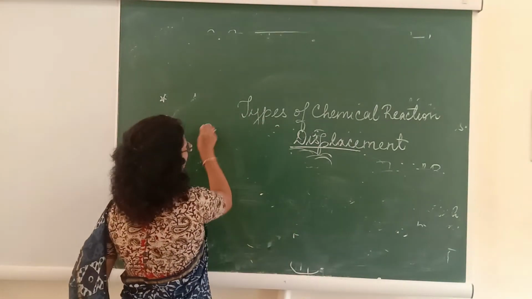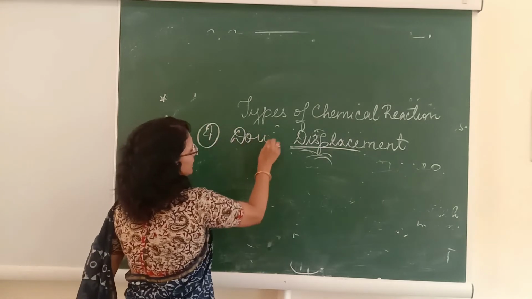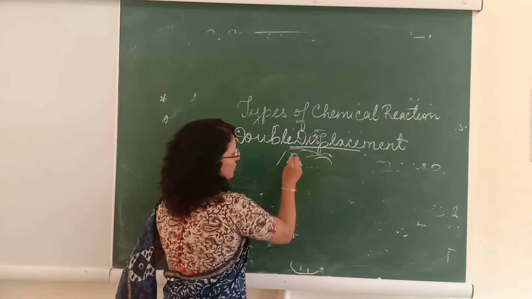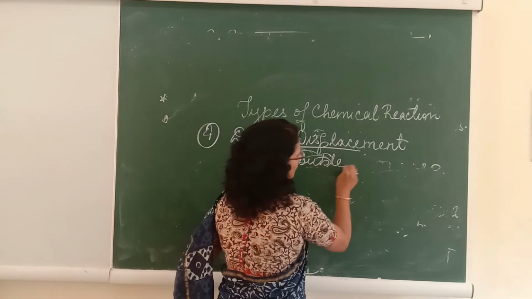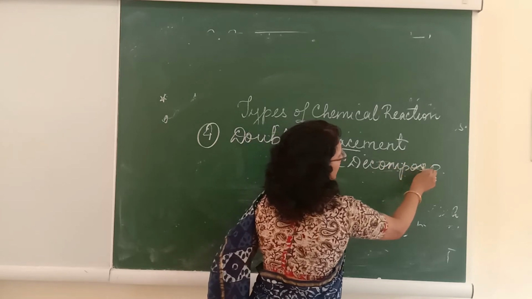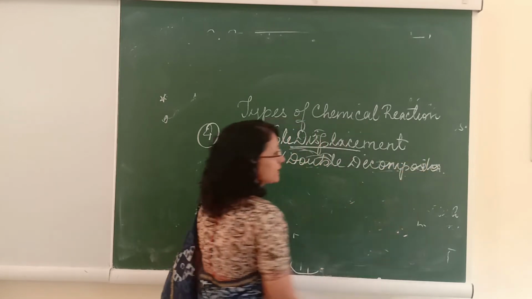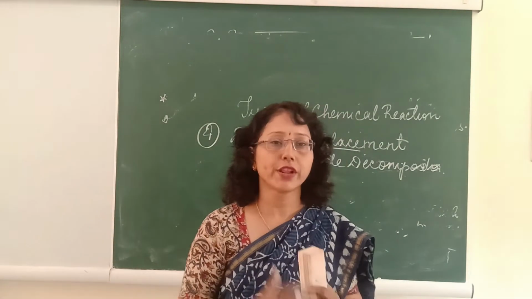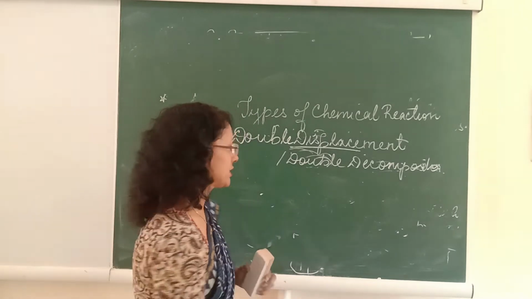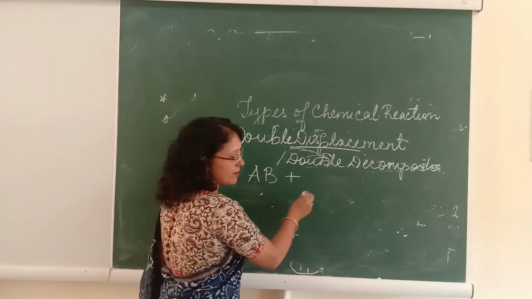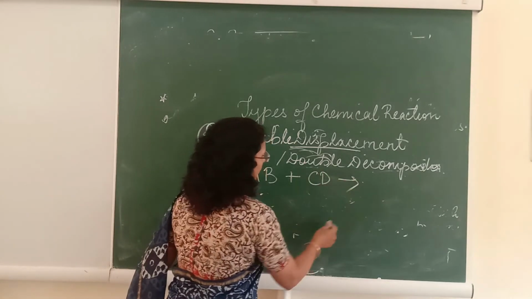Now the fourth type of reaction is called the double displacement reaction, or this reaction can also be called a double decomposition reaction. So here we are not going to take into account the activity series. What we are going to do in the double displacement reaction is the exchange of radicals, exchange of ion places. In terms of A and B, AB when reacted with CD will be forming A.